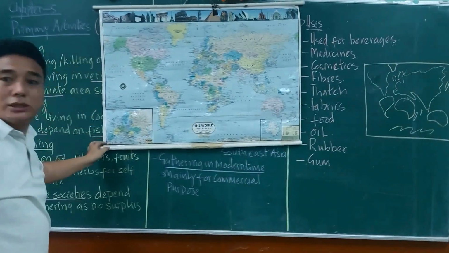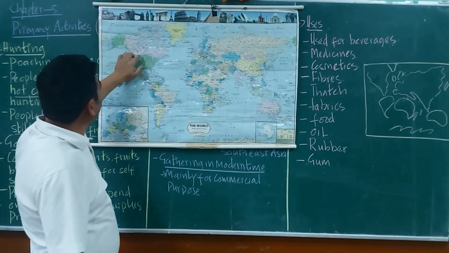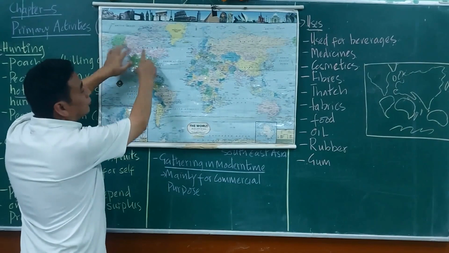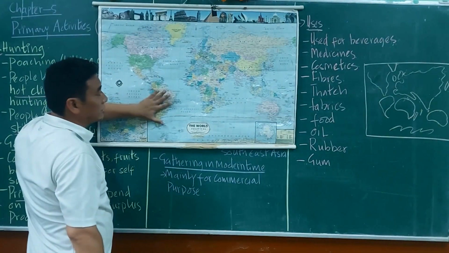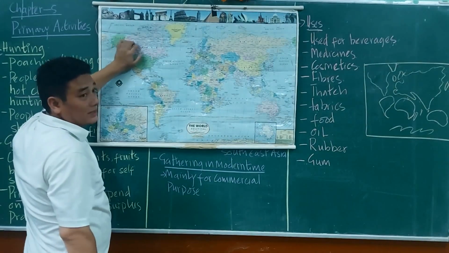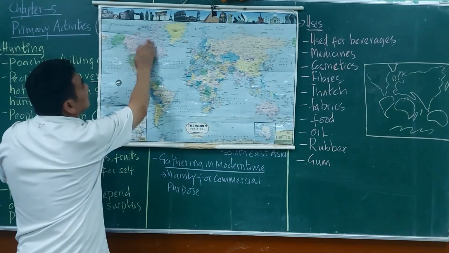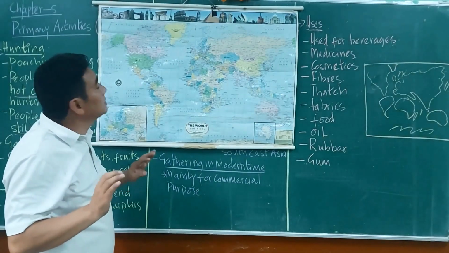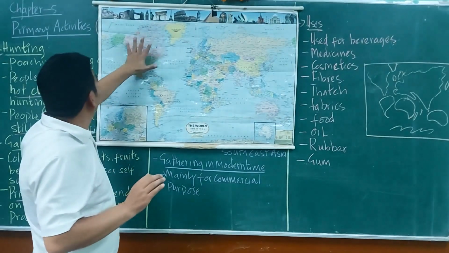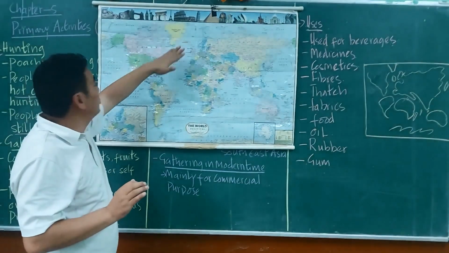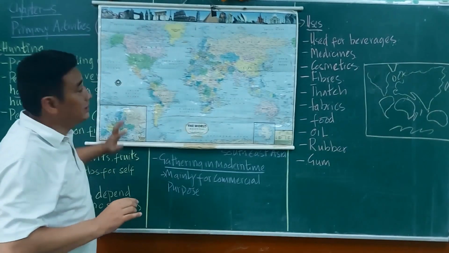First, we have discussed northern Canada. This is Canada on the world map, with North America and South America, and this is Canada. In these areas gathering is practiced, and hunting too. Hunting is also practiced in the cold areas, such as Greenland and these parts.